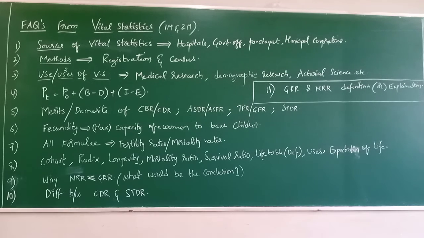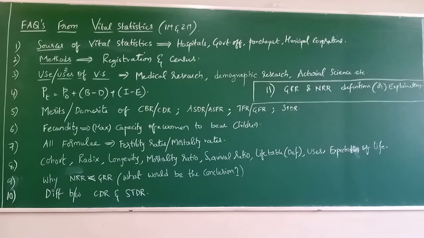And the third one, actuarial science. You know, the study of incidences, we call it actuarial science. They are used in actuarial science. Clear? So vital statistics are used in actuarial science. See, totally we have 8 uses. I'll give you all the 8 uses elaboratively.